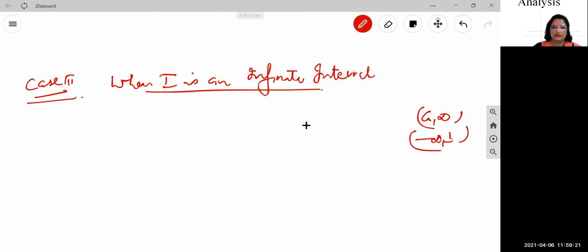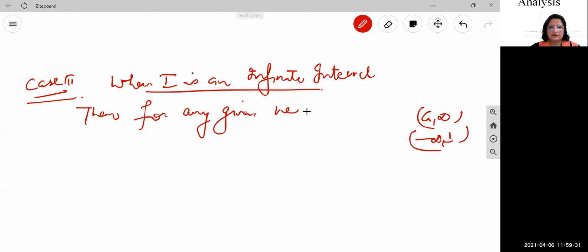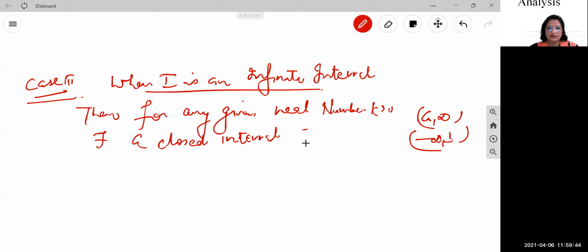Then for any given real number k greater than 0, there exists a closed interval j contained in I such that length of j is equal to k.